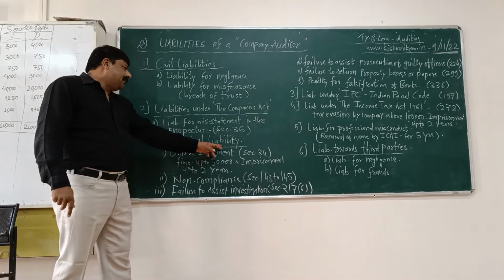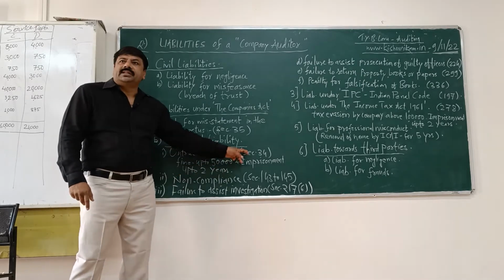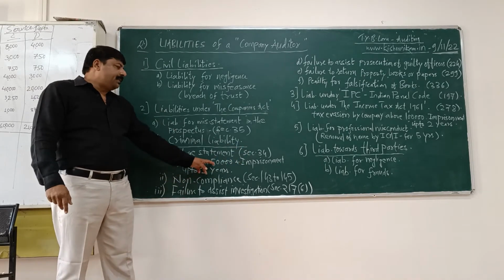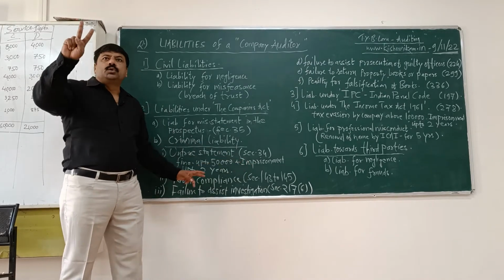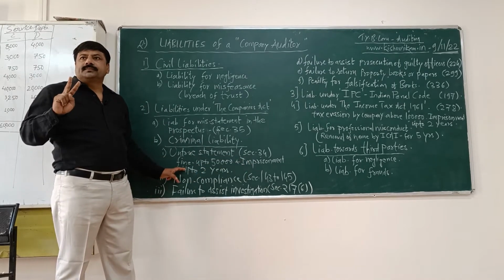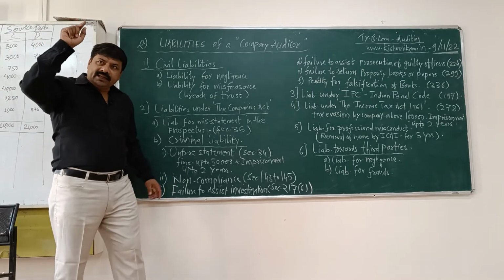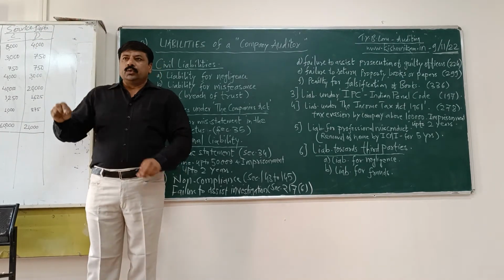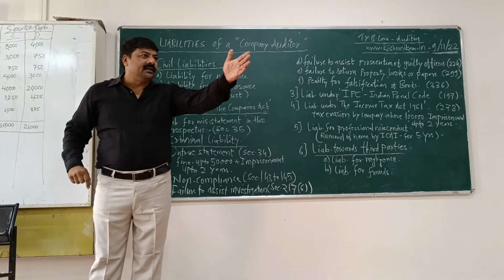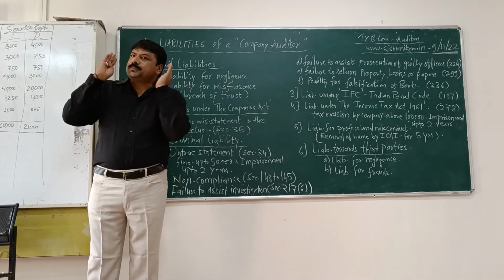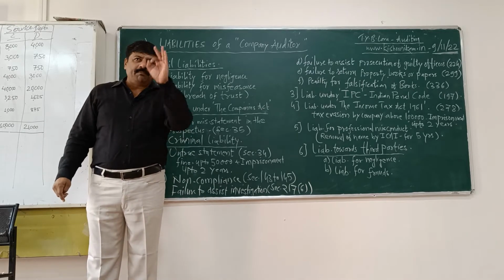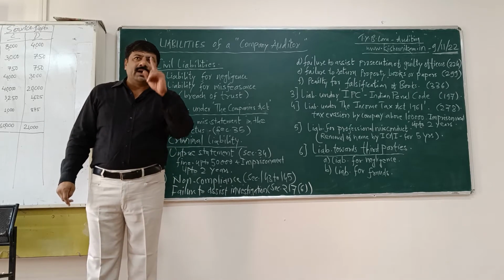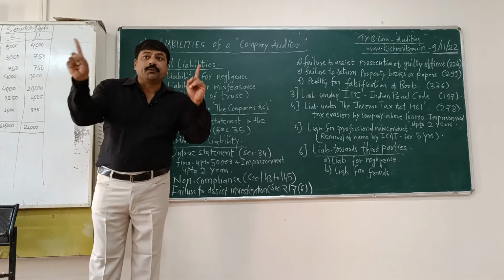Then criminal liability, untrue statement, Section 34, that I told: 50,000 fine and imprisonment up to 2 years. If there is a person who is inducing another person to invest in any specific company with false promises, the penalty is 1 lakh rupees and imprisonment up to 5 years.